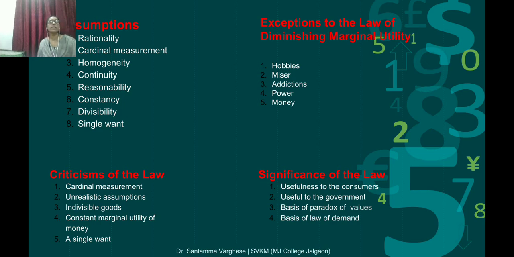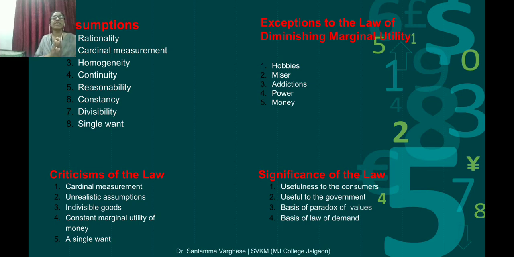Now hobbies. What is the law? The law means other things remaining constant, the additional benefit which a person derives from a given increase of his stock of a thing diminishes with every increase in the stock he already has. This is the statement of the law. Now hobbies are an exceptional case.